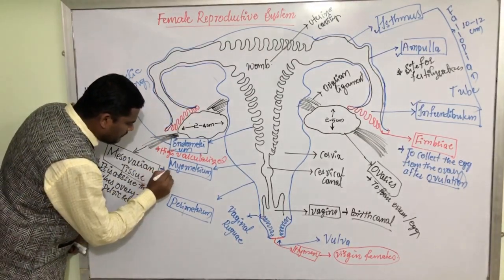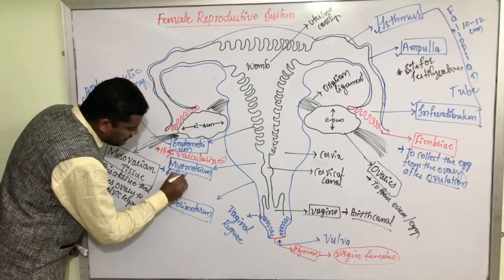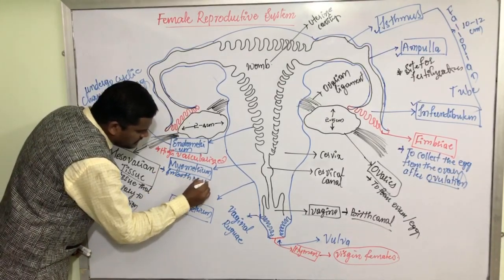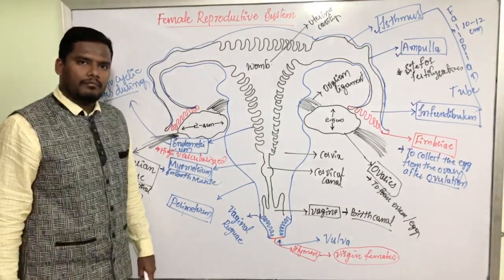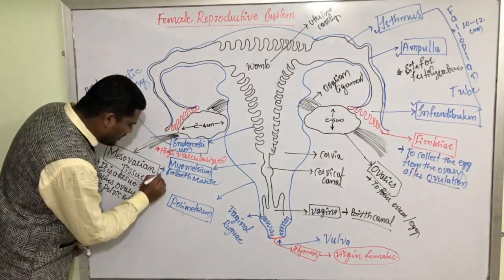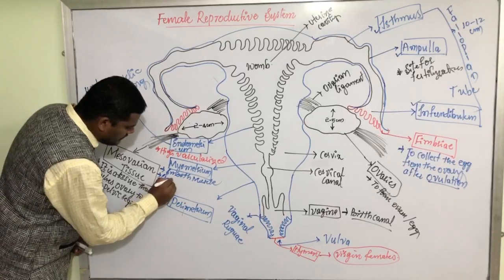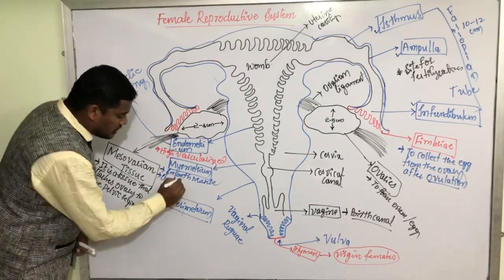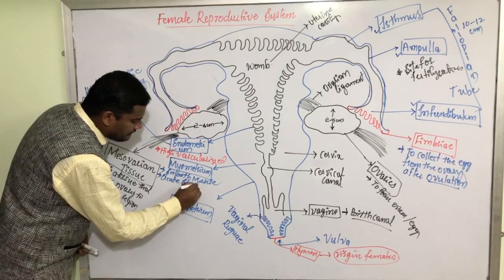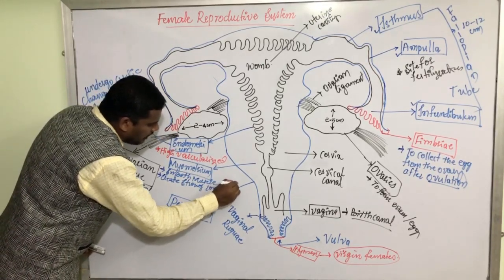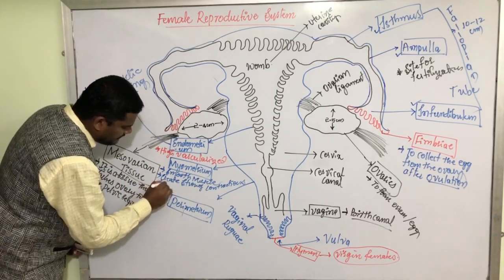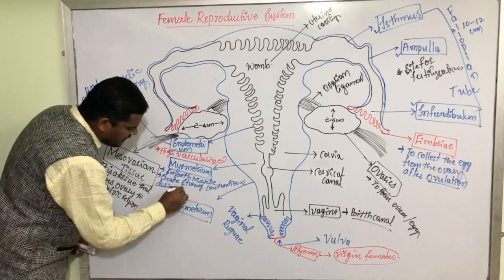Myometrium is made up of smooth muscles. Smooth muscles से बनी so layer है, this middle layer, myometrium. And this myometrium creates strong contractions during parturition.